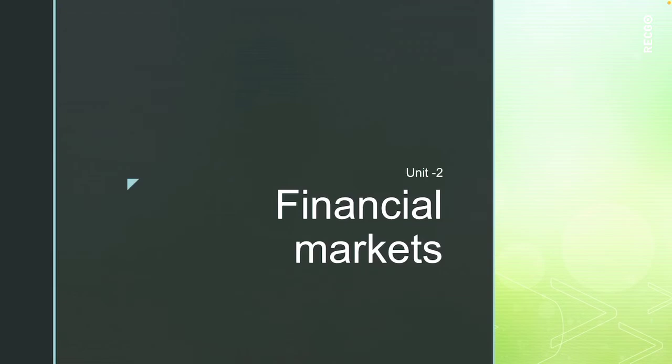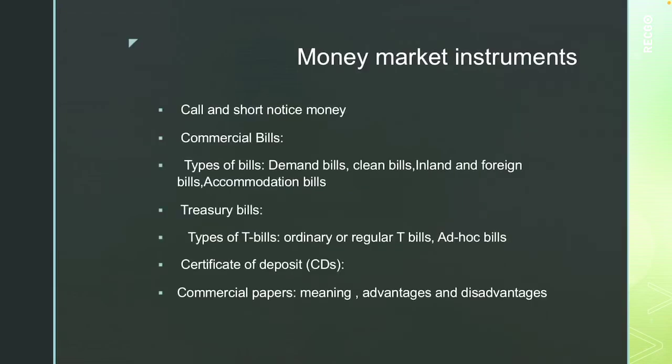The first one is call and short notice money. These are short term loans. Their maturity varies between 1 day to 14 days. If money is borrowed or lent for a day, it is called call money or overnight money. When money is borrowed or lent for more than a day and up to 14 days, it is called short notice money. Surplus funds of the commercial banks and other institutions are usually given as call money. So, banks are the borrowers as well as the lenders for the call money.